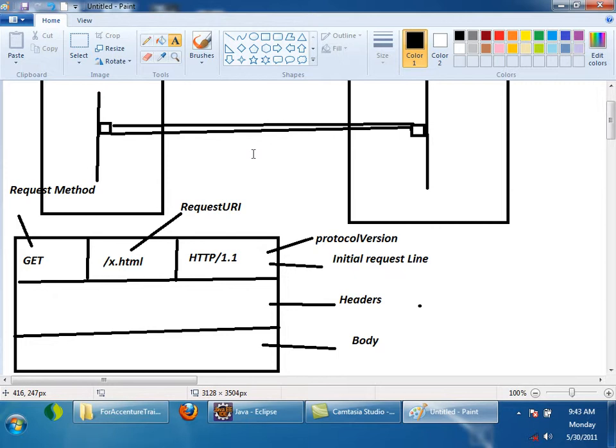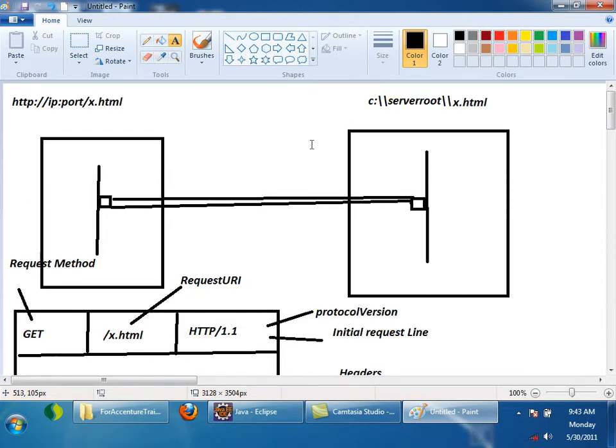So the server tries to understand this request and give the response. What does the server have to give as a response? The contents of the file x.html. When the server is sending a response, again the response has to be in a particular format, following the HTTP response format.